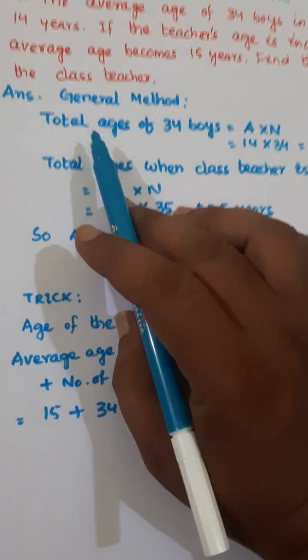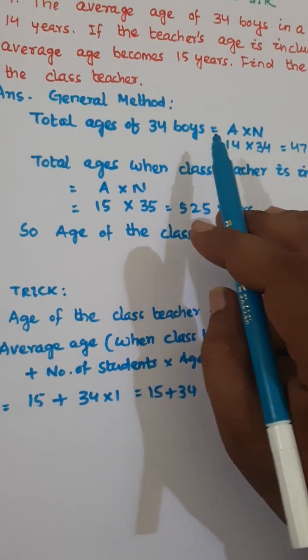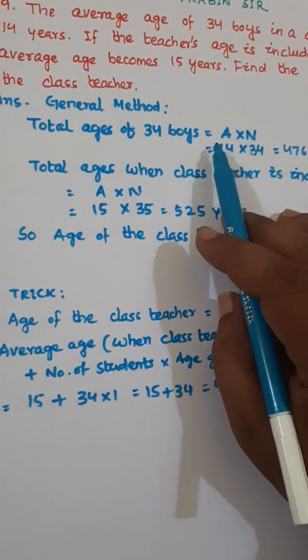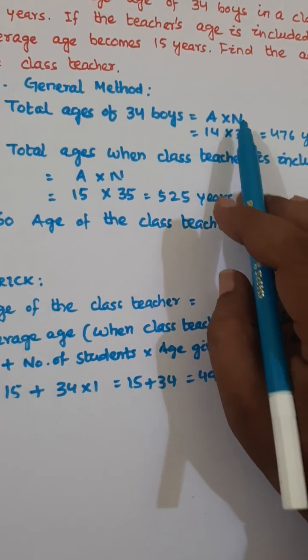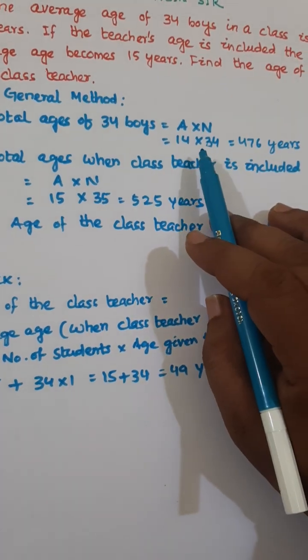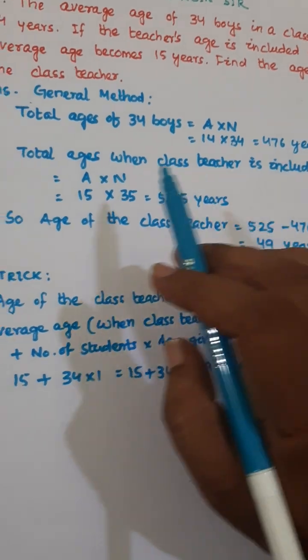Now the general method. Total ages of 34 boys is equal to A into N. Here A is 14, N is 34. So after multiplying we will get 476 years.